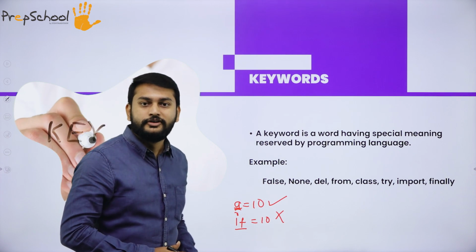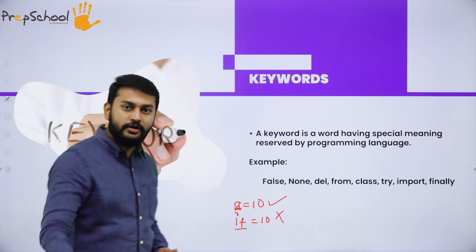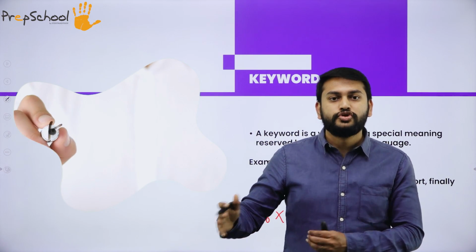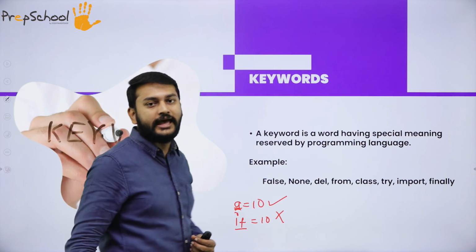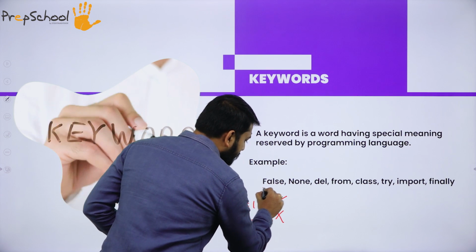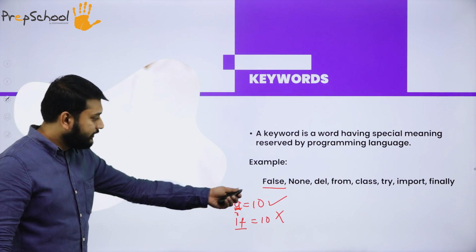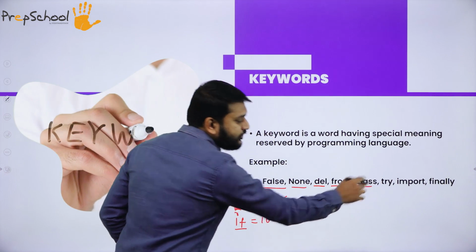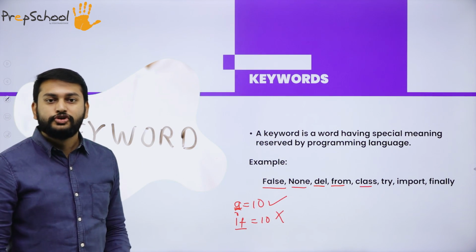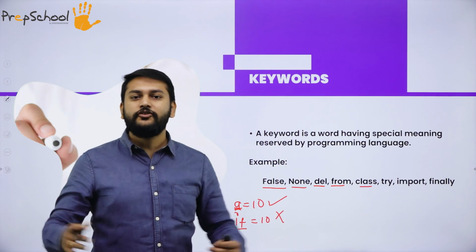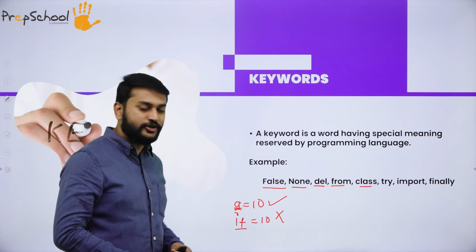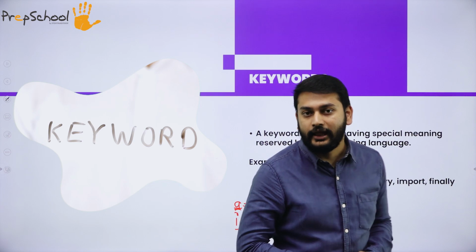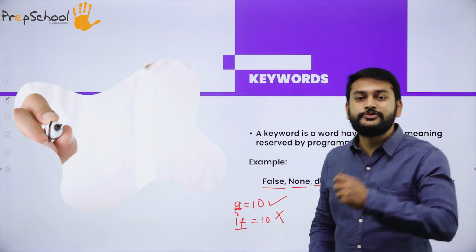Hope I am clear. So guys, what do you have to remember? Keywords are the reserved words which have their own meaning. So what are the keywords, sir? Can you give some examples? Yes, I have the keyword False. This is one of the keywords. In the same way I have None, del, from, class, try, import, and finally. So I have plenty of keywords. Keywords are reserved words which you should remember. They have their own special meaning. That's what you have to remember at this point.